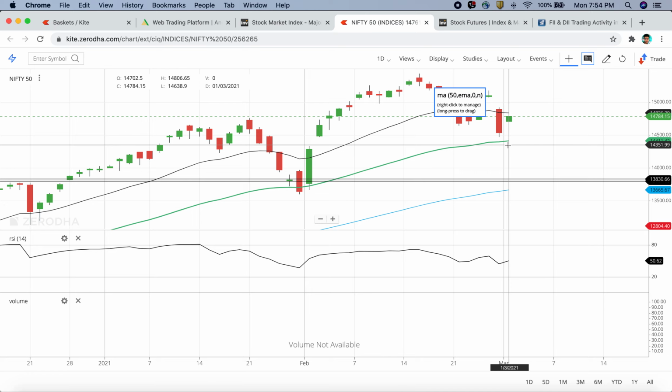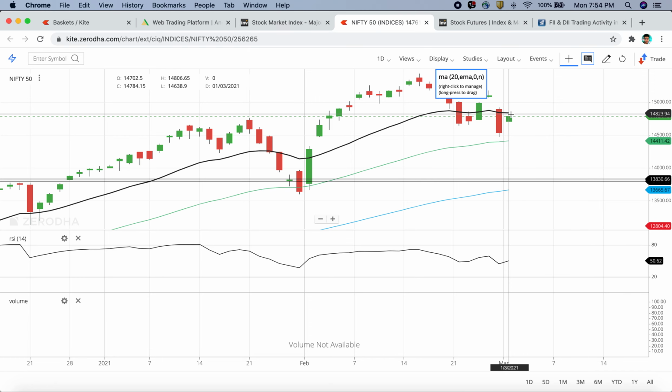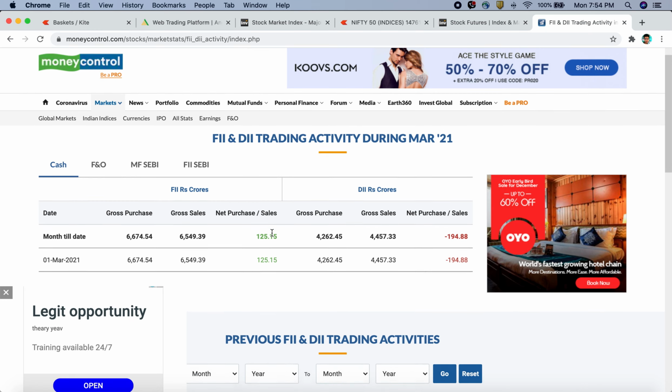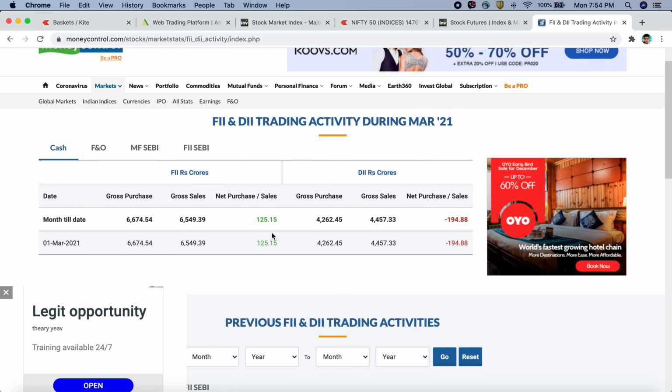After that, it would be 15,100. This candle still shows a lot of indecisiveness in the markets. This was just a pullback from yesterday's crash, and not crash, I should call it a correction. Crash is something else, we'll talk about that. But yes, this was just a pullback from yesterday's correction, and Nifty has still closed below its 20-day exponential moving average. If I show you the FII and DII figures, you can see that they are also sort of neutral. FII bought roughly 125 crores and DII sold 195 crores.